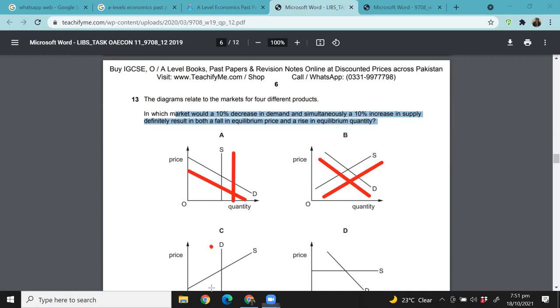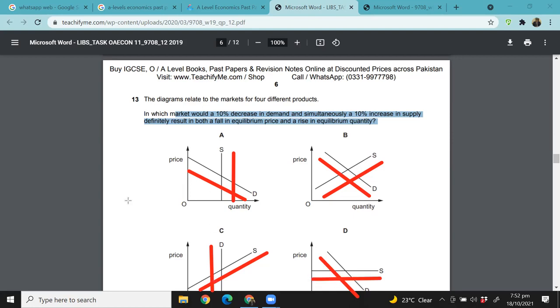Then in the case of C, demand will decrease and supply will increase. So in this case, what is happening? Equilibrium price is falling, yes, we know equilibrium price is falling, but equilibrium quantity is also falling. So C can't be the answer, right? Yes or no? And then in the case of D, sorry, demand is decreasing and supply is increasing. Again, equilibrium price is falling, but equilibrium quantity is also falling.